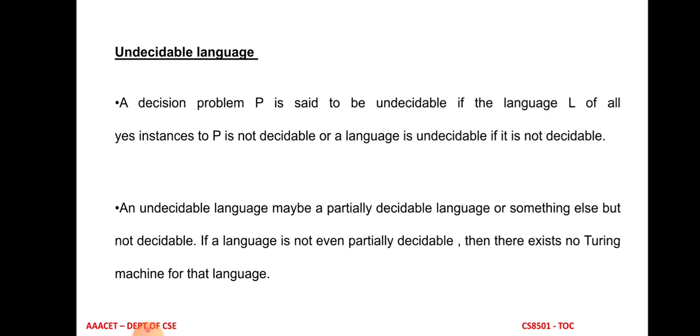So an undecidable language may be a partially decidable language, which means it has some other kind of solution but it is not decidable. If the language is not even partially decidable, then there exists no Turing machine to accept the given language. So this concept is called undecidable language or undecidable problem.